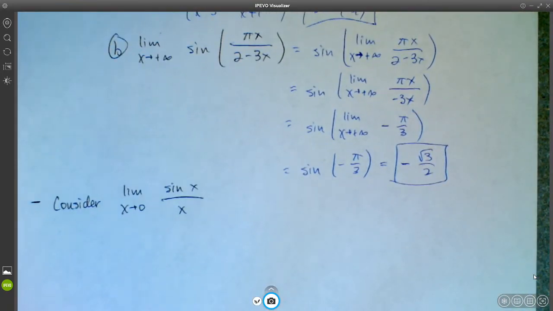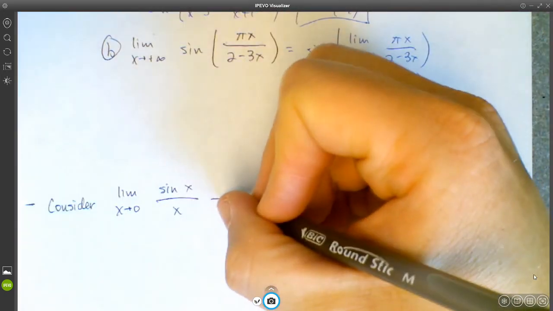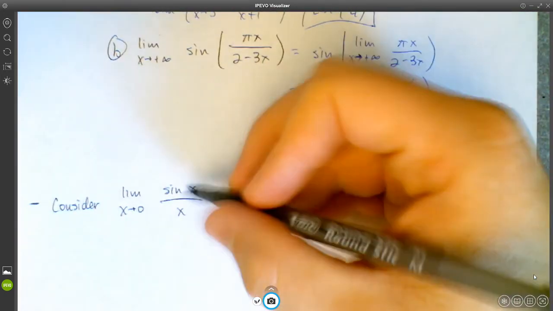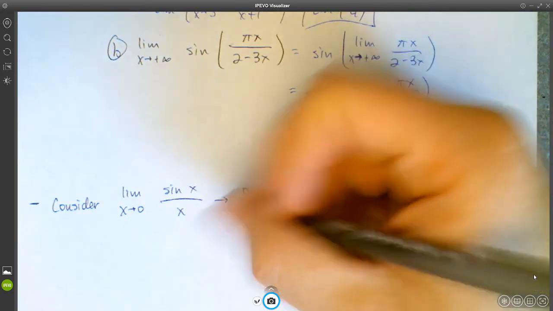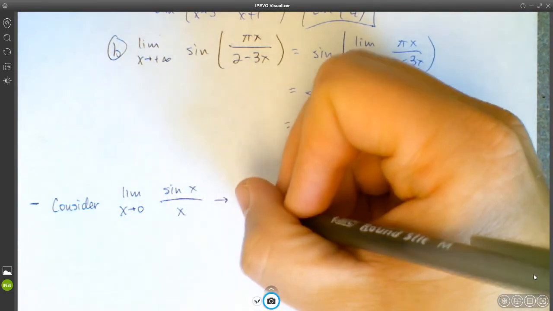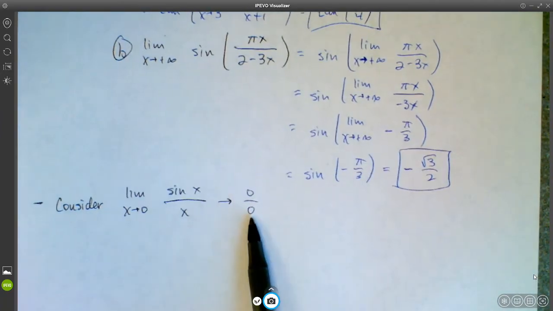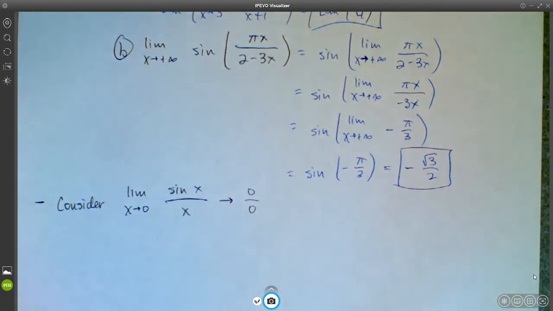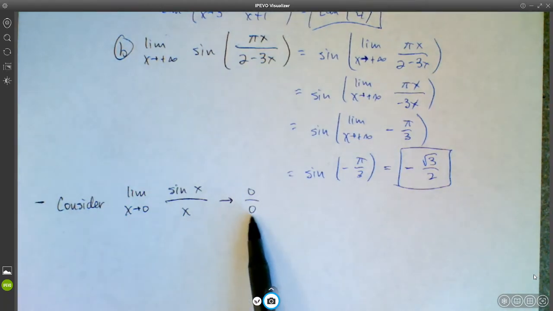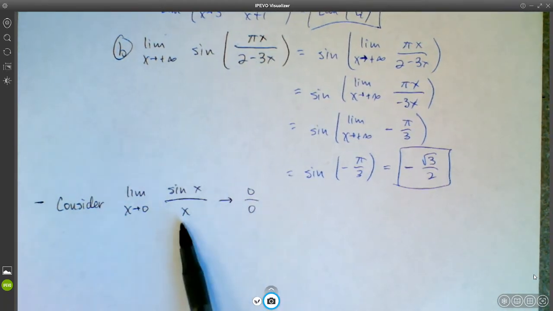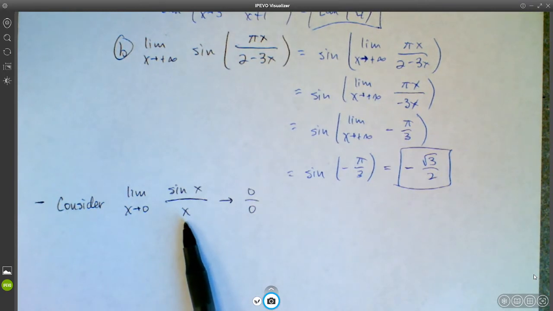So if we try direct substitution here, if we just plug in 0 for x, we're going to get sine of 0 is 0. And when we plug in 0 for x in the denominator, we get 0. So we get 0 over 0. Anytime you end up with 0 over 0, as opposed to, say, 7 over 0 or something like that, that tells you that usually the limit exists, and we can do some kind of manipulation to try to find it.